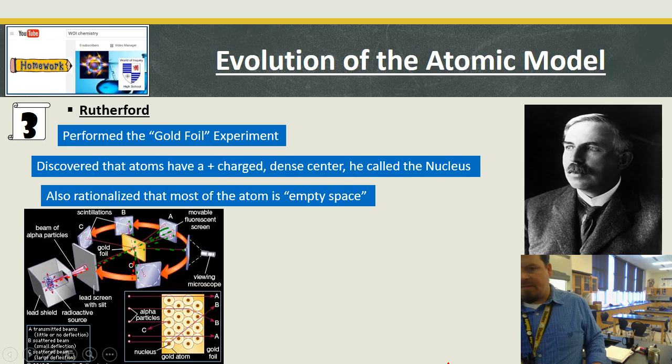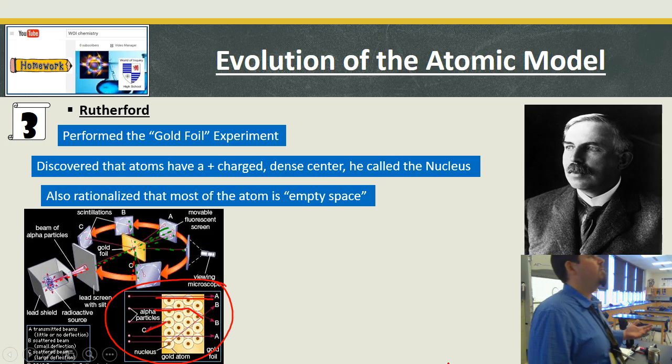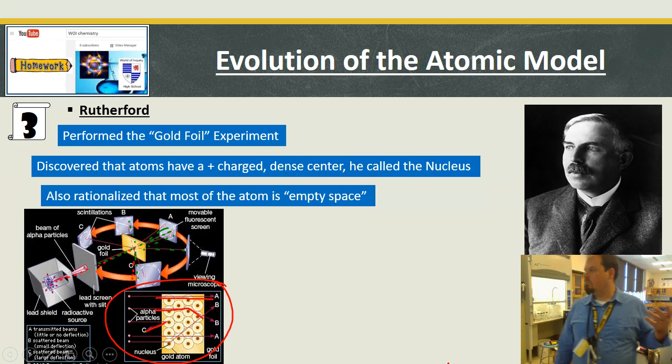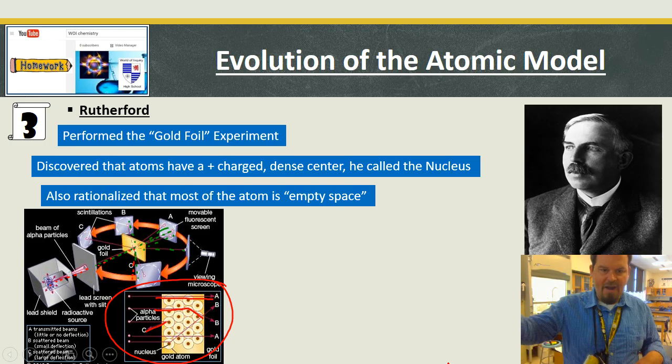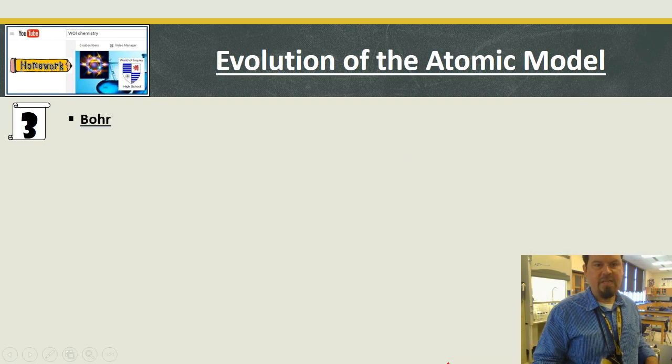This picture down here really helps us illustrate what's going on with the gold foil and these alpha particles. These are the ones that bounce back, and these are the ones that go straight through because they didn't hit anything. But the ones that get close enough to the nucleus were bent. And if I'm bending a positive alpha particle, and it's refracting away, that would be a positive dense core. So that's how we got to that.